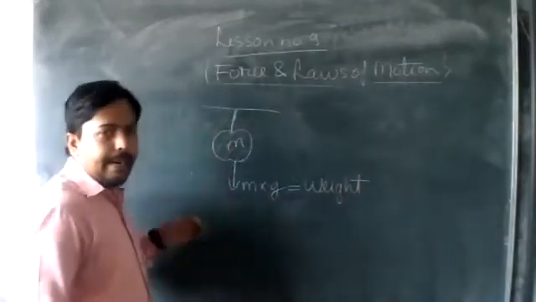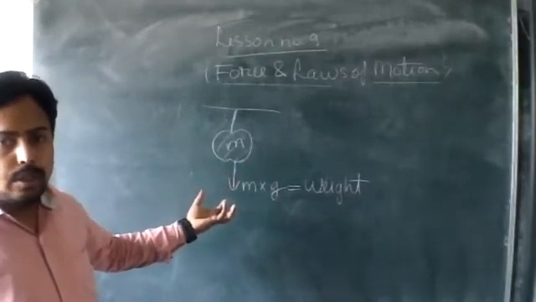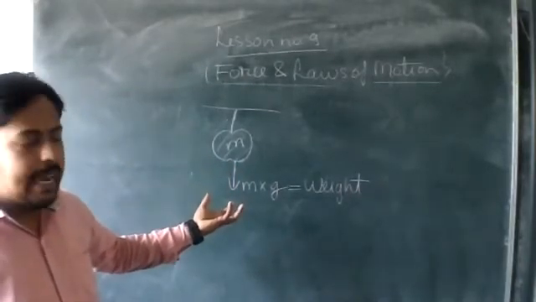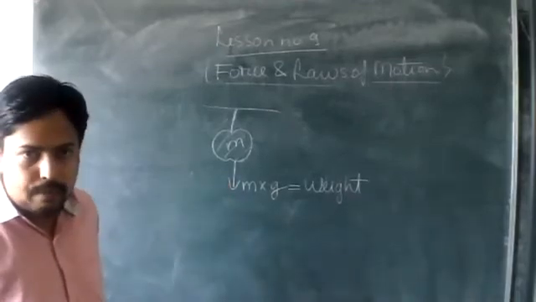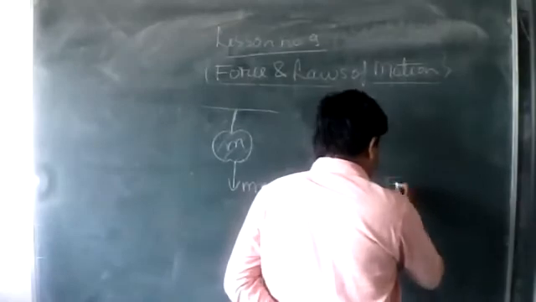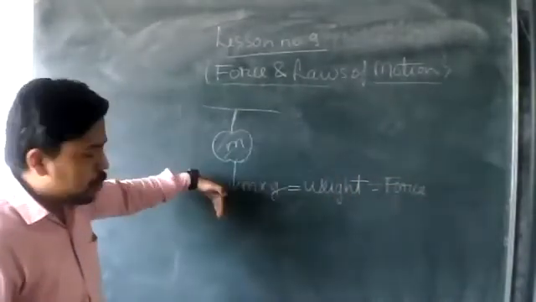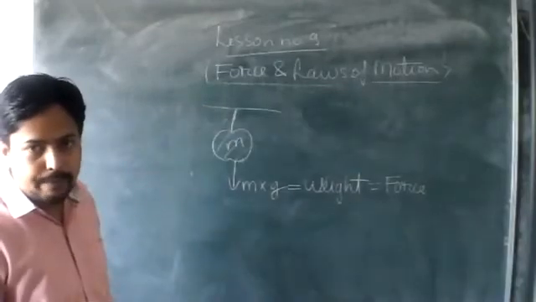And weight is what? If you want to define weight, then it is the force with which a body is attracted towards the earth's surface. So weight is nothing but force or pull. This is the downward force towards the earth's surface.